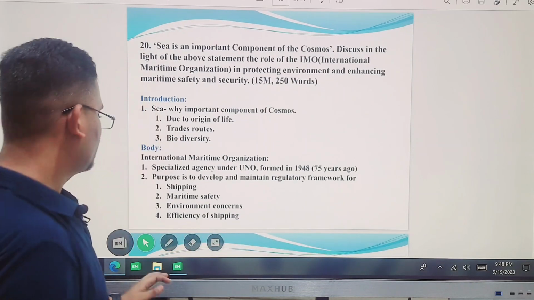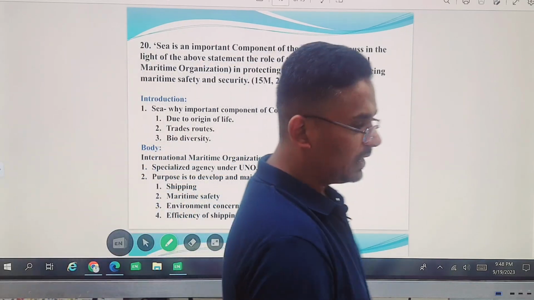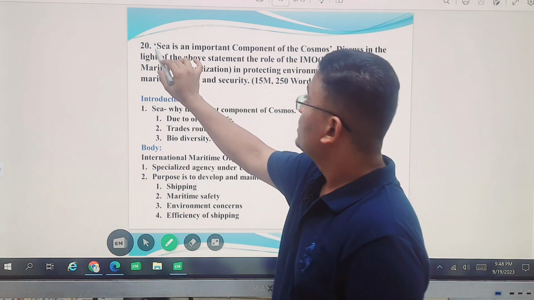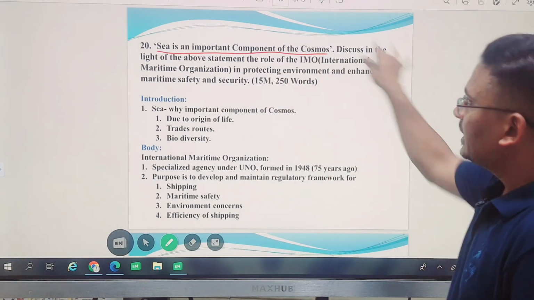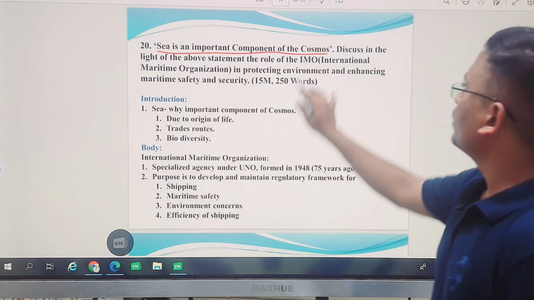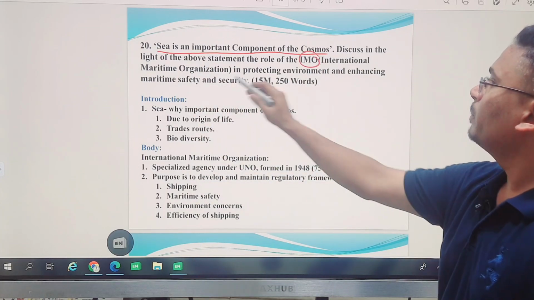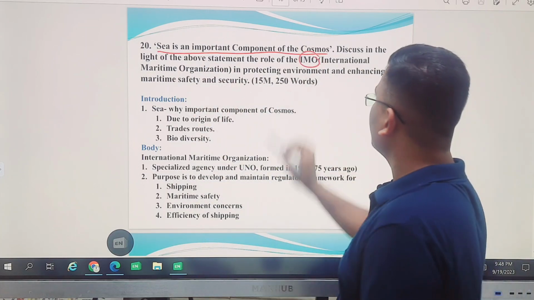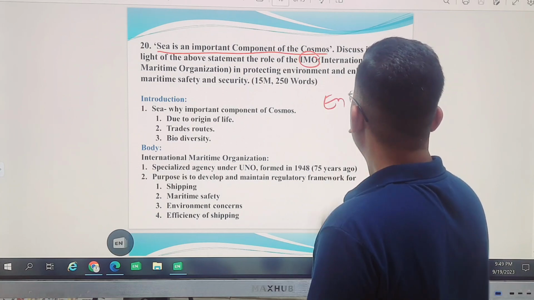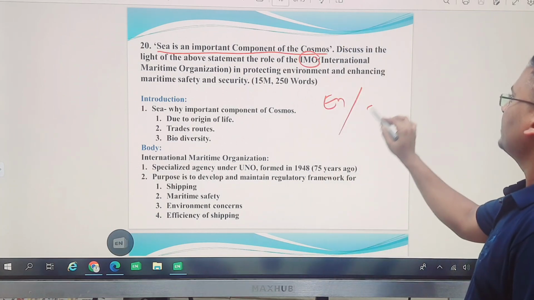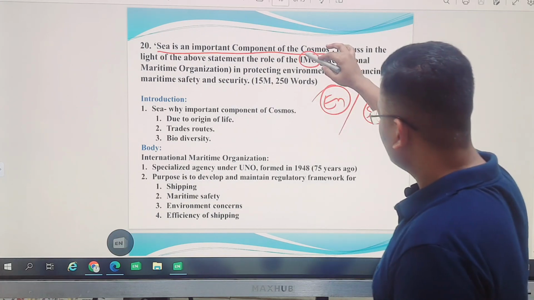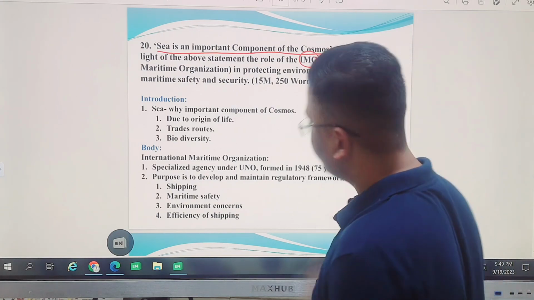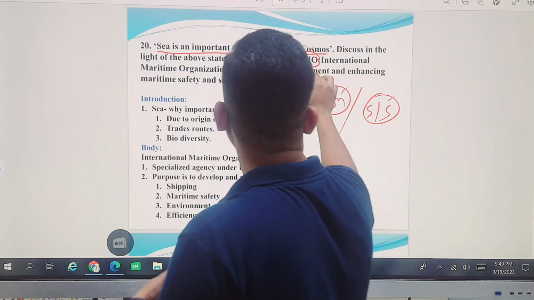Discussing the last question. That is, sea is an important component of the cosmos. Discuss, in the light of the above statement, the role of IMO, International Maritime Organization, in protecting environment and enhancing safety and security. He is expecting us to talk about environment and safety, security with respect to IMO.